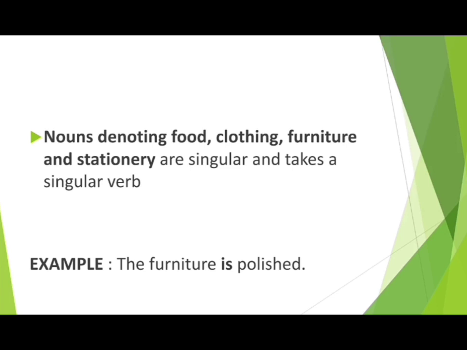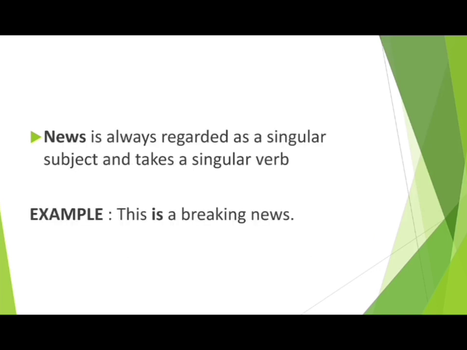Nouns denoting food, clothing, furniture and stationery are singular and take a singular verb. For example, the furniture is polished. We never say the furniture are polished. The furniture is polished. Furniture is singular and that is why I am using a singular verb is.